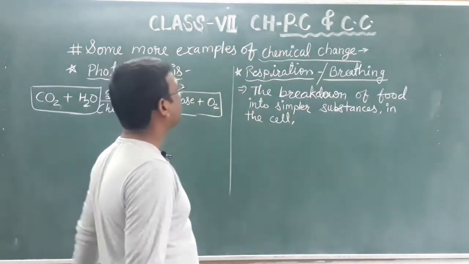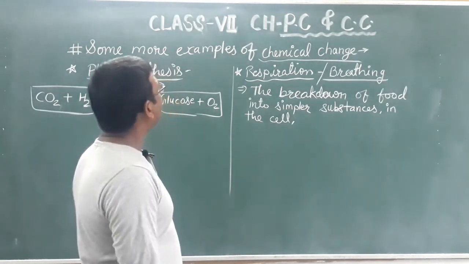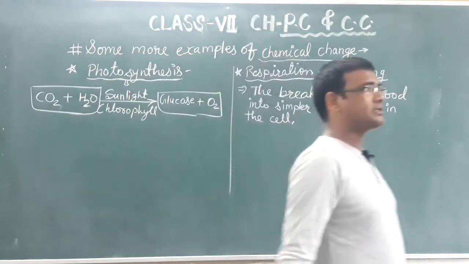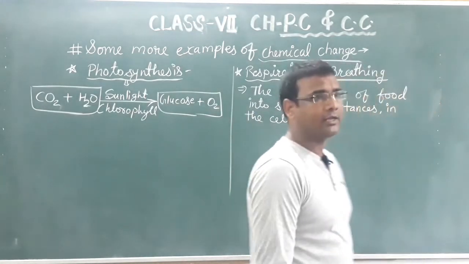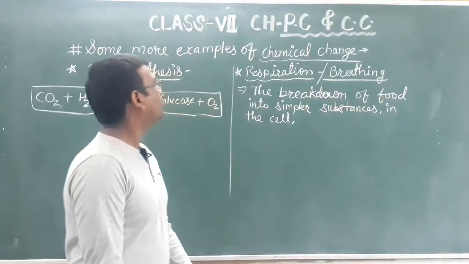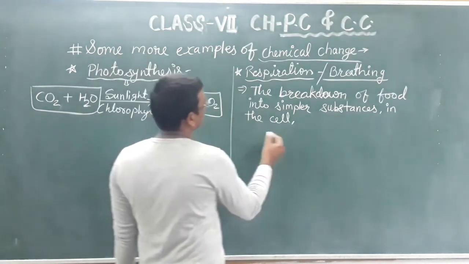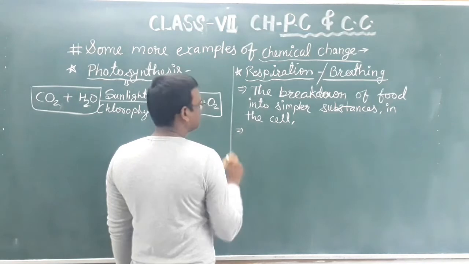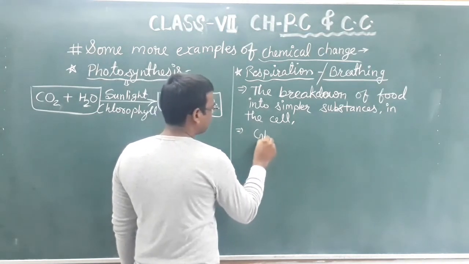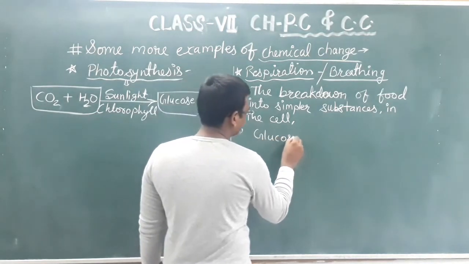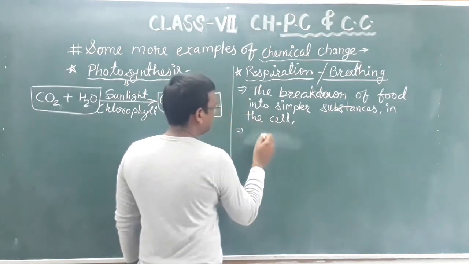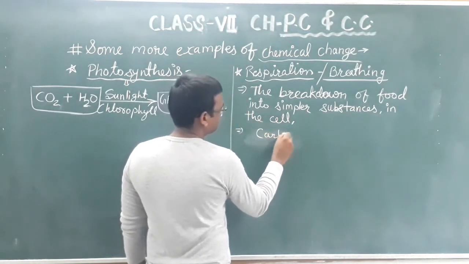Next, why are we discussing respiration as an example of chemical change? Look here, whatever we are eating, for example any food item, suppose you are eating rice or chapati, then carbohydrate is there.